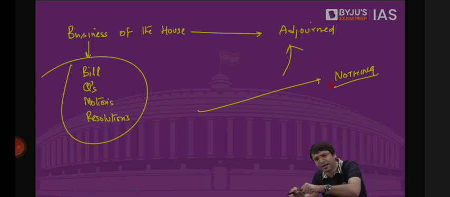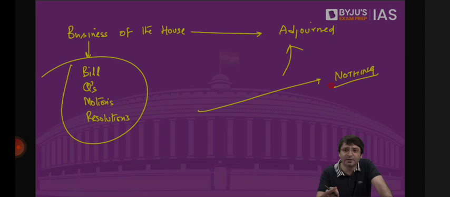There is a motion calling for action against Mahua Moitra because she has allegedly taken a bribe in return for asking questions on Mr. Adani, whatever it is. What will happen to these motions? What will happen to these resolutions? Nothing will happen to them. They survive. What is adjournment?